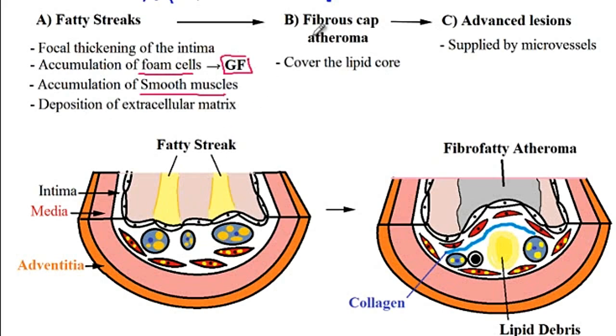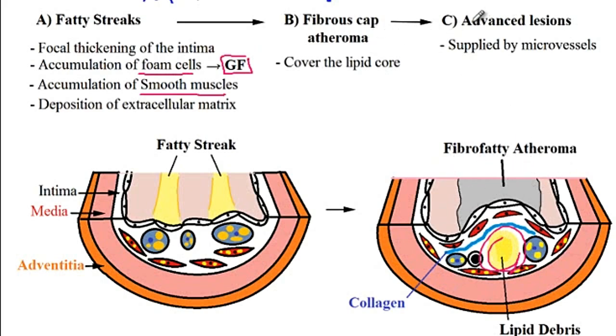And then the lesions can become more advanced, forming a fibrous cap atheroma which is covering the lipid core. So this type of atheroma is caused by the accumulation of connective tissue with an increased number of smooth muscles. So here now we have more smooth muscles as well as an increased amount of lipid, with a deeper extracellular lipid core that is being deposited inside the atheroma. And then the outer layer is covered by a fibrofatty layer.